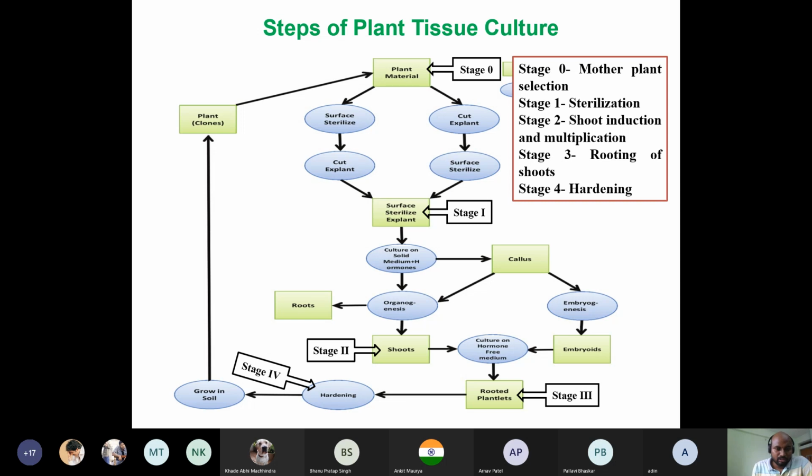After this surface sterilization, you have to carefully put the explant in the culture media. With proper media and hormones, the plant can differentiate into callus, shoots or roots. Then you have to do hardening or embryo culture, and so on. I will tell this part in detail in later parts.